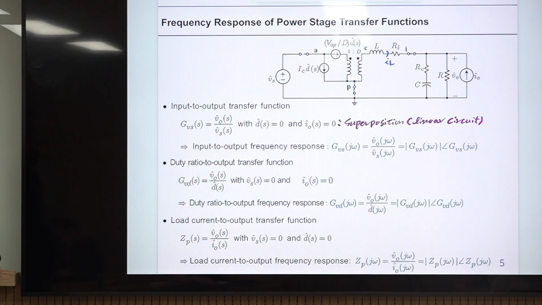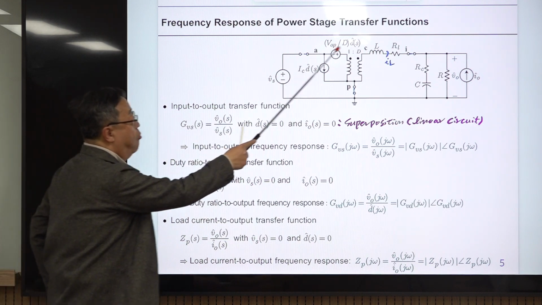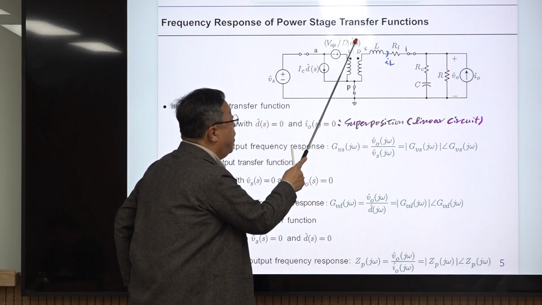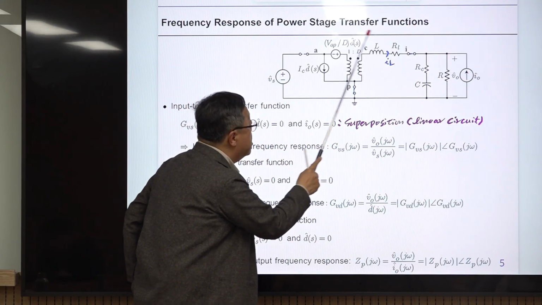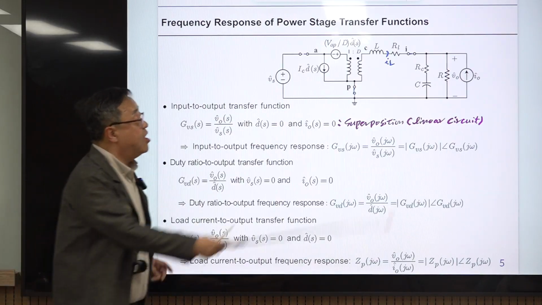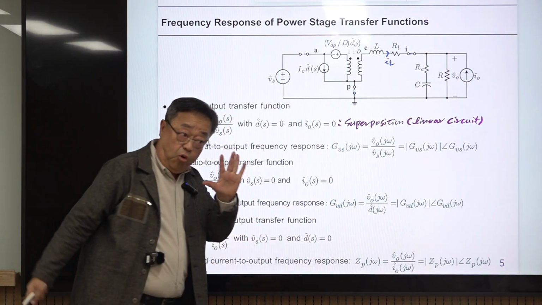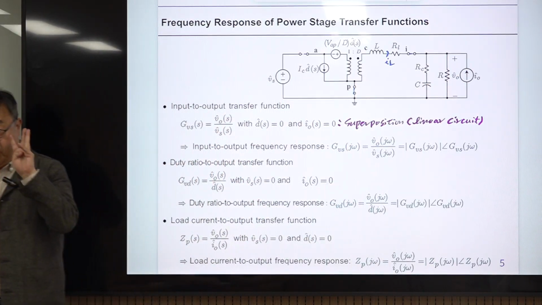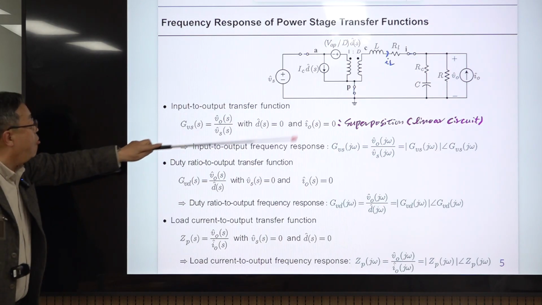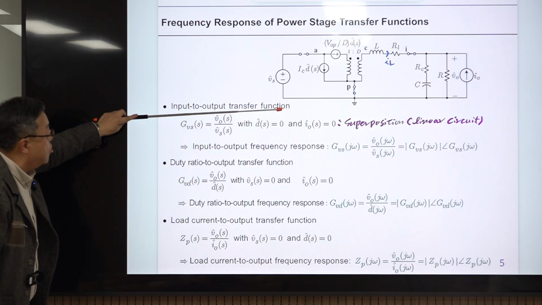Then you can define 3 transfer functions. This is an input variable and this is the output variable. Output to input is not feasible, because this is not an output, this is an input. So there are only 3 transfer functions of interest here. The first one is from input to output, called the input-to-output transfer function.